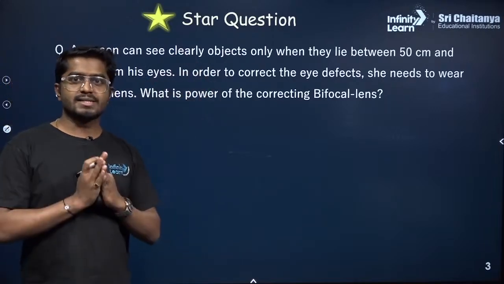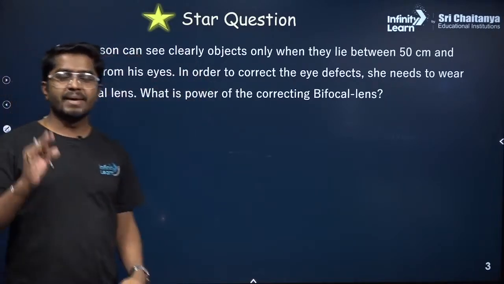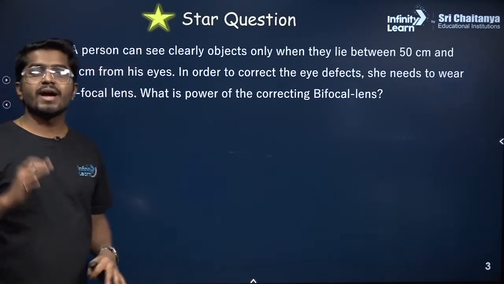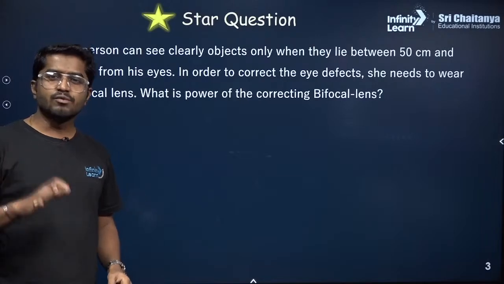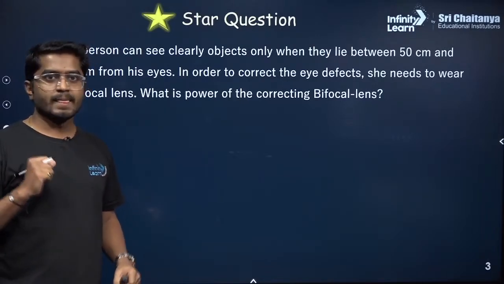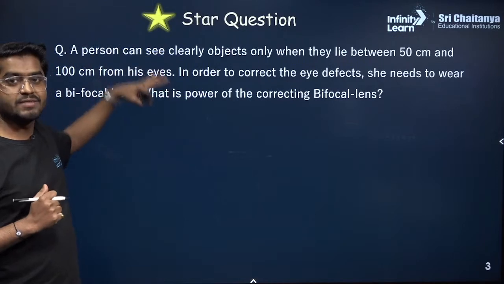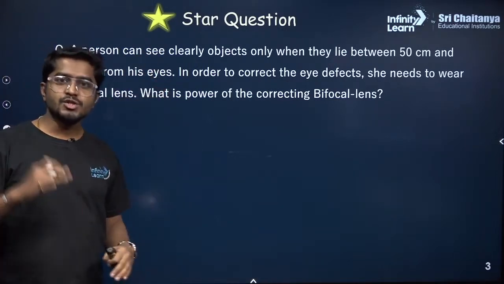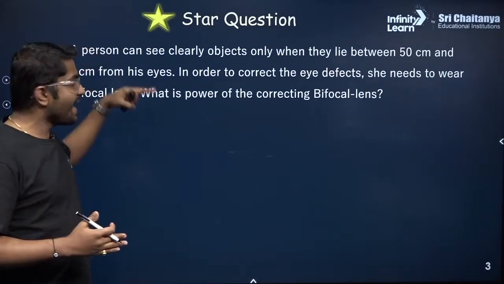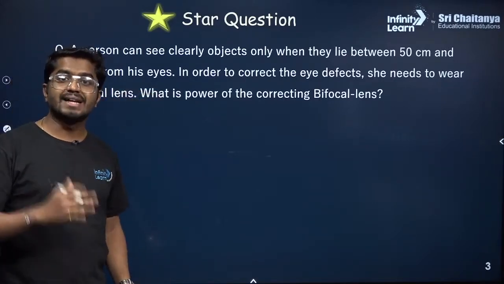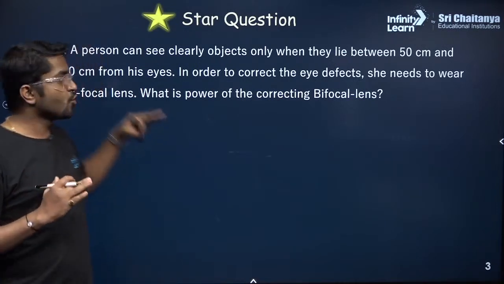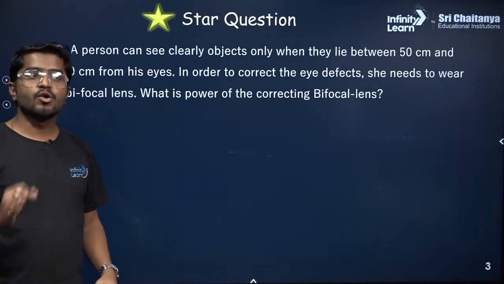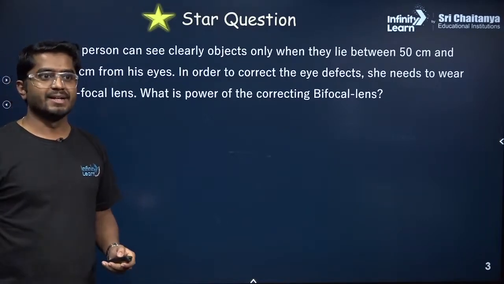So what I'll do is, every class in the beginning I'll give you one star question. If this question comes in your board exam, it would be a 4 or 5 marks question. This looks very simple, but it will be a 4 or 5 mark question, so try to solve it. If you couldn't solve it, just hold on. By the end of this session, we'll solve it. So just note down this question, take a screenshot, and try to solve it.